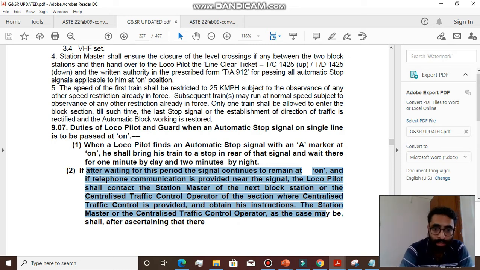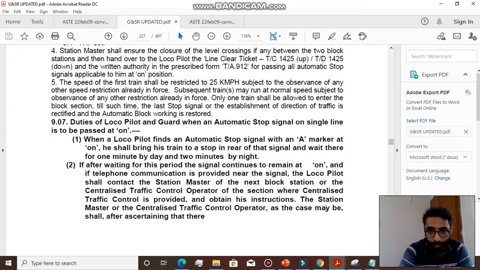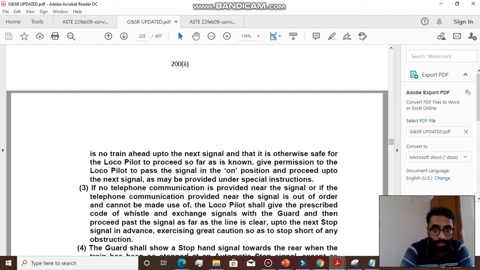The station master or the centralized traffic control operator, as the case may be, shall, after ascertaining that there is no train up to the next signal and that it is otherwise safe for the loco pilot to proceed so far as is known, give permission to the loco pilot to pass the signal in the on position and proceed up to the next signal as may be provided under special instruction.